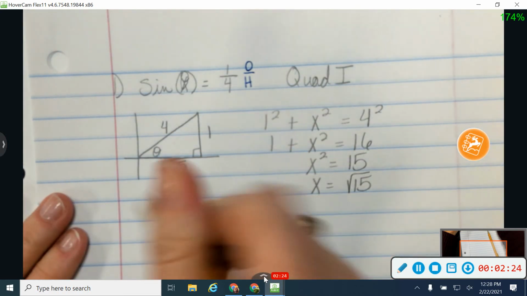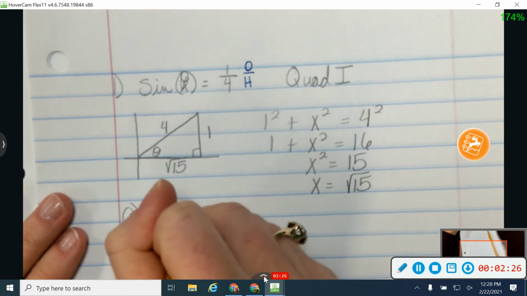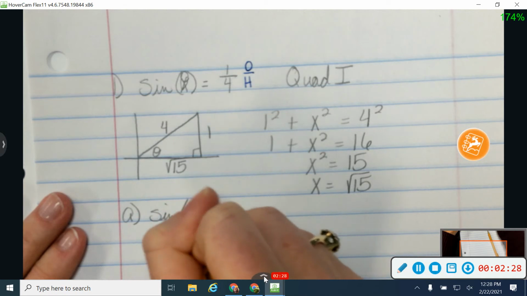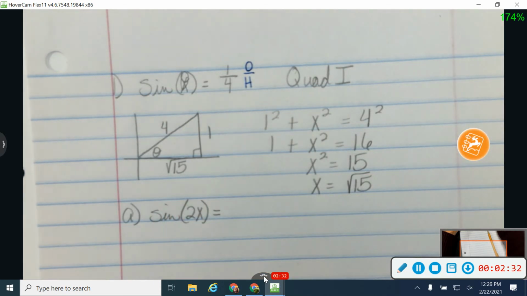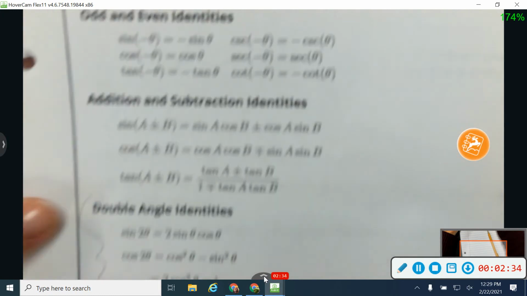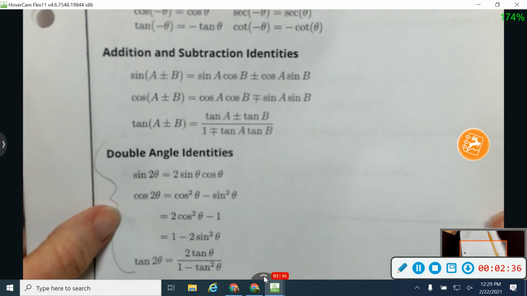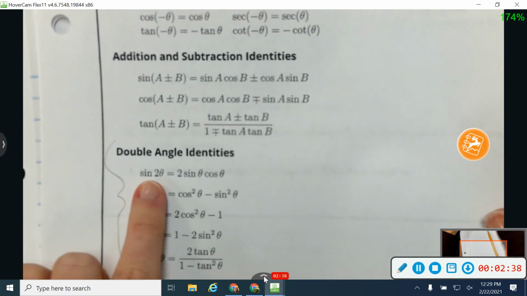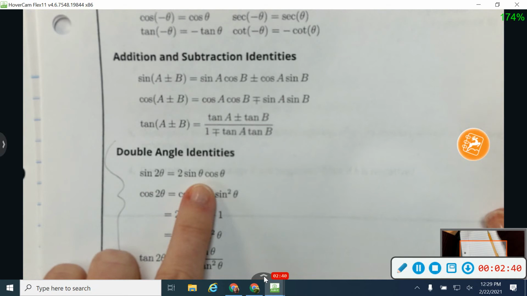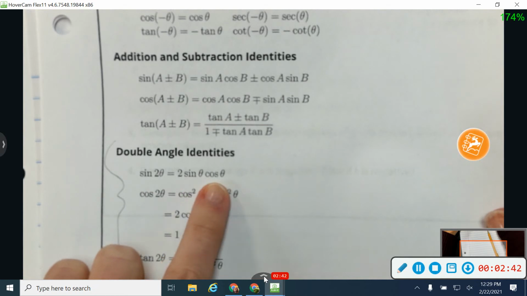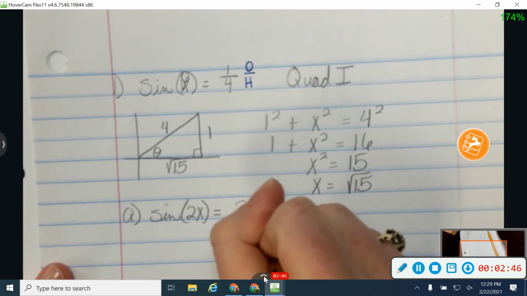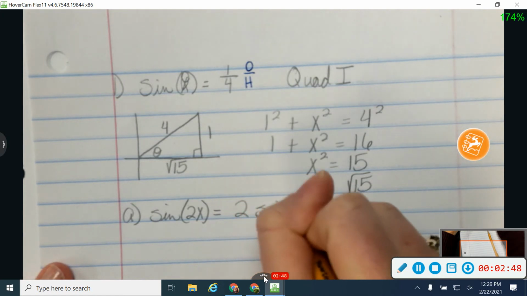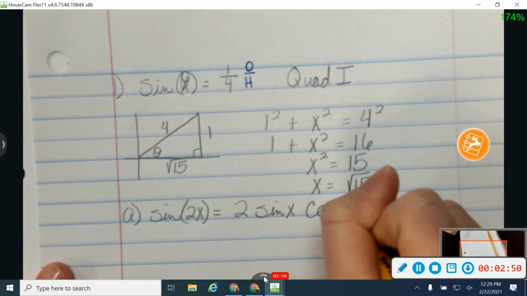Okay, so my triangle is set up the way that I need it, and I'm going to start with part A, finding the double angle value for sine. So if you look over here at your formulas for sine, they write them in theta. We're working with x's. It means the same thing. And my double angle formula for sine right here is 2 times sine theta times cosine theta. So let me go ahead and write that out with x's. That'll be 2 sine x cosine x.